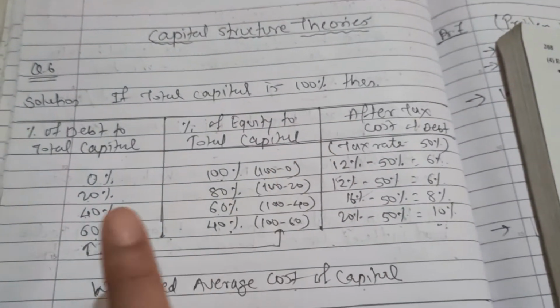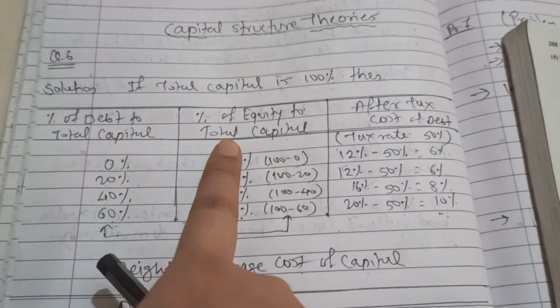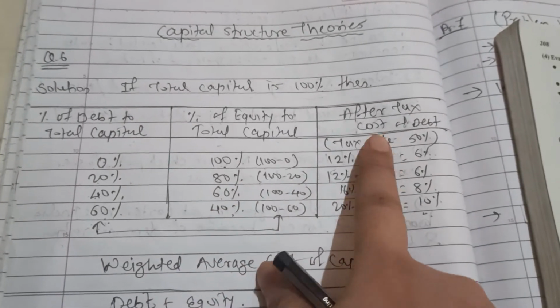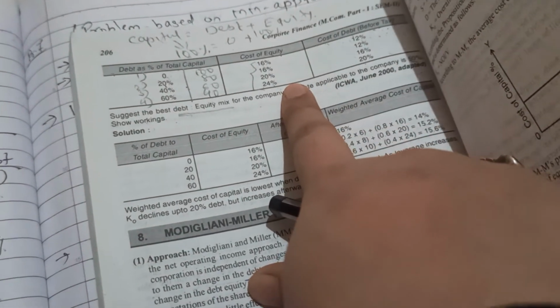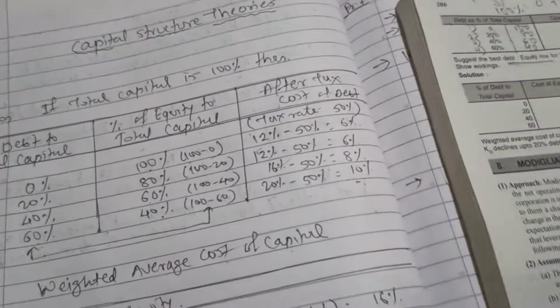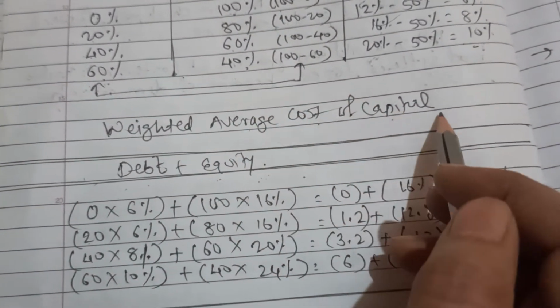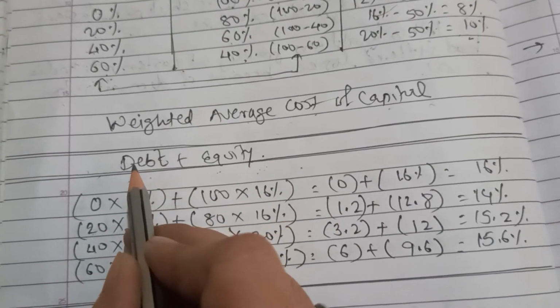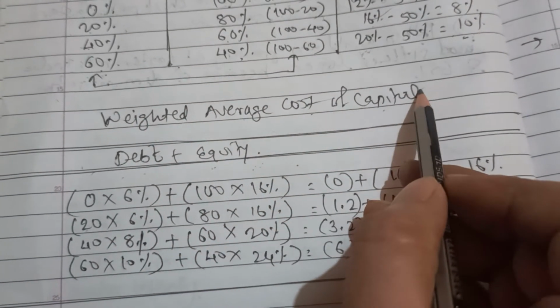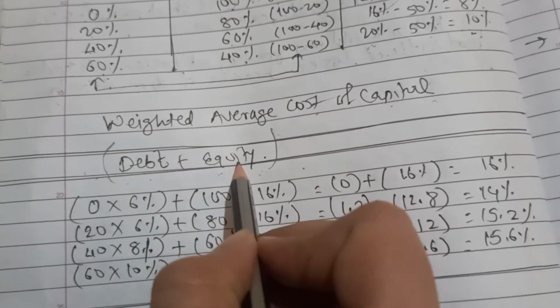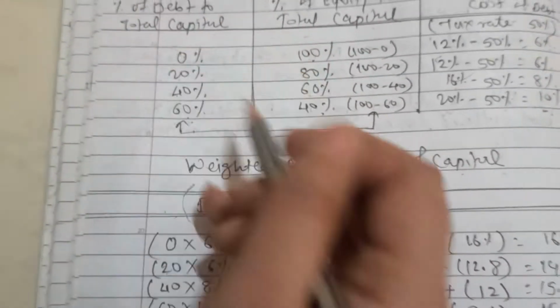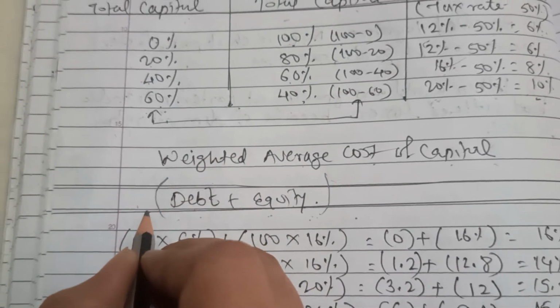Now we have debt proportion, we have equity proportion, we have cost of debt and cost of equity. They have already given cost of equity, we don't have to make any change in it, and with these 4 columns we'll calculate our weighted average cost of capital. Now here you can see, to calculate weighted average cost of capital we have to check the mixes, debt and equity mixes. Now here what we have taken is debt percentage